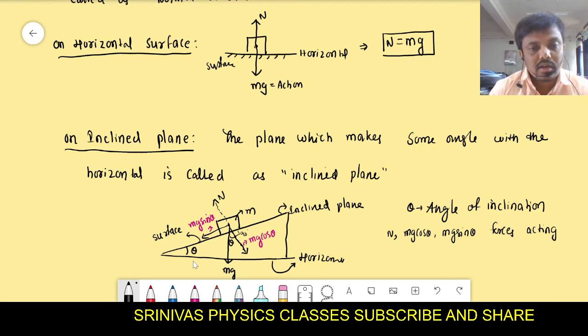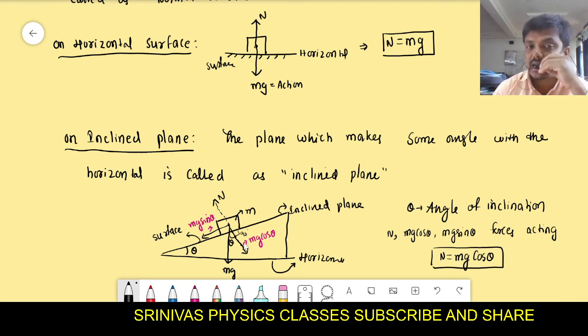And I want one thing: normal reaction means it is perpendicular to the surface. Here N is balanced with mg cos theta because the object never goes along N or along mg cos theta, meaning N and mg cos theta cancel each other. Then one more is mg sin theta. It is an unbalanced force. Due to mg sin theta, the object may slide down along the inclined plane. That means on an inclined plane, the normal reaction formula is mg cos theta. On horizontal, the normal reaction formula is mg.